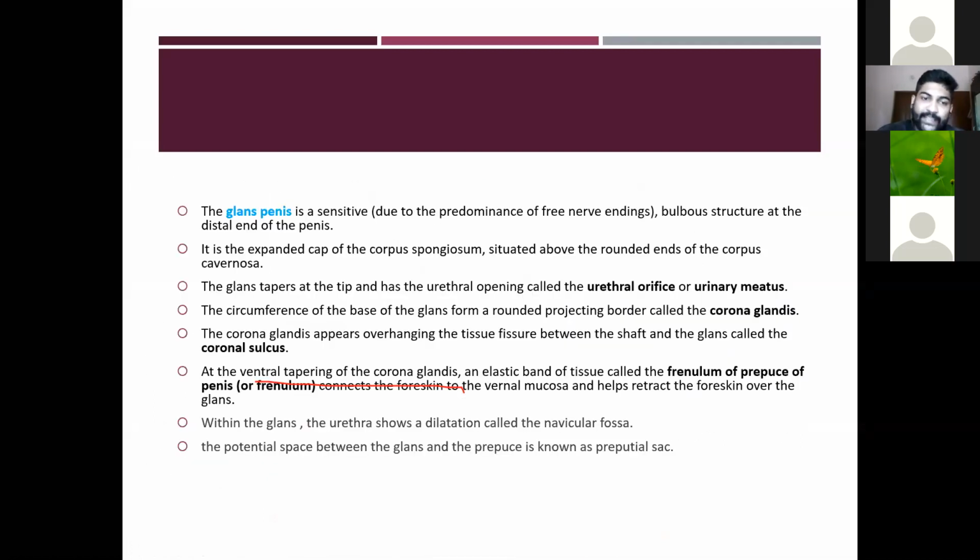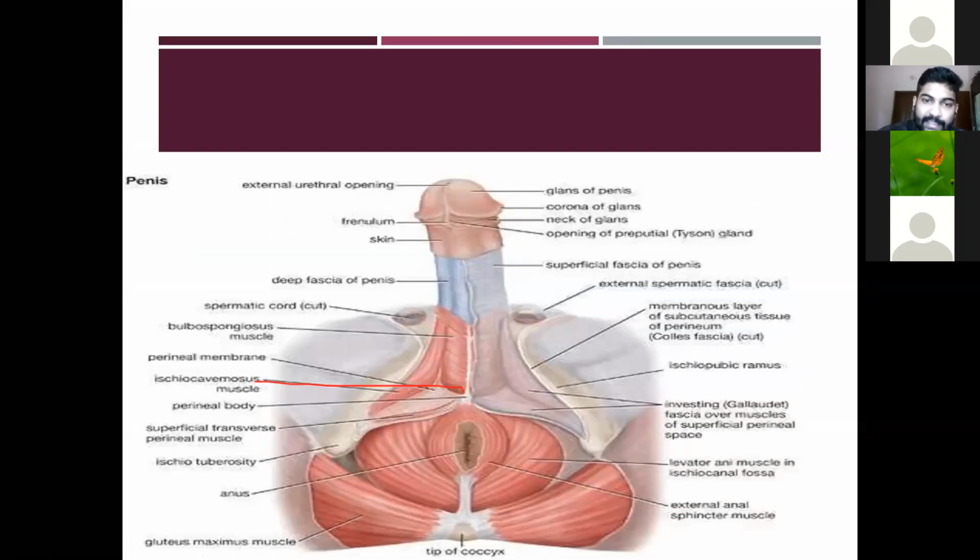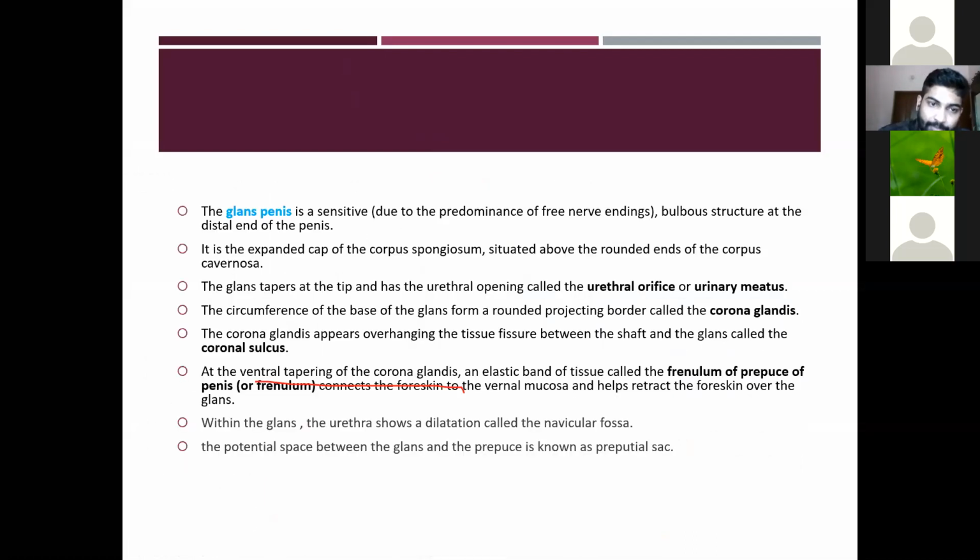Then the glans penis. Okay, so this structure is the glans penis. You can see here, this is the glans penis. The glans penis is a sensitive bulbous structure at the distal end of the penis.